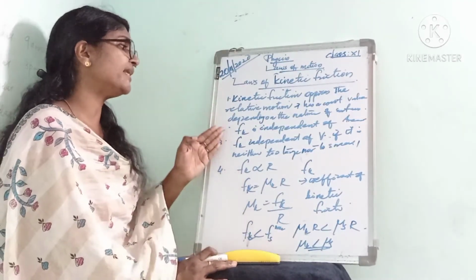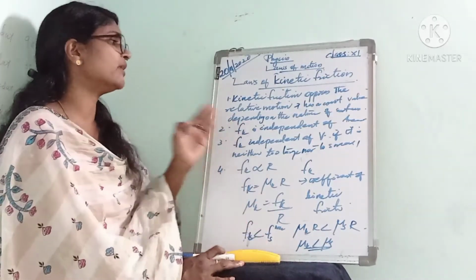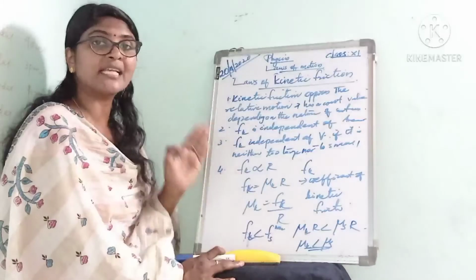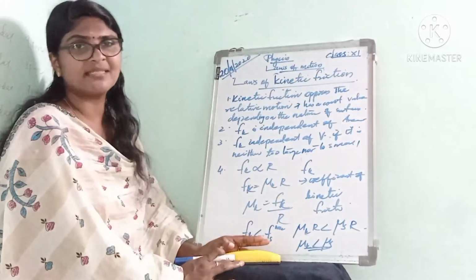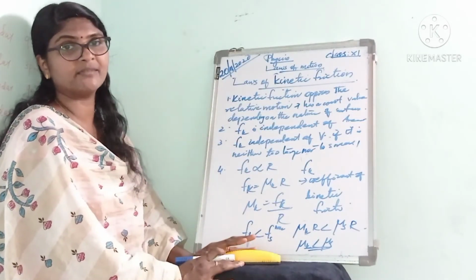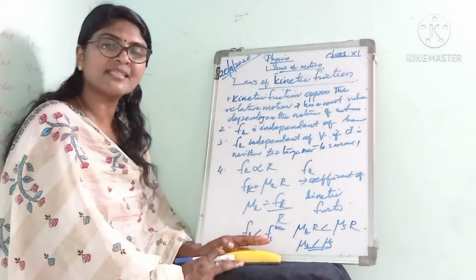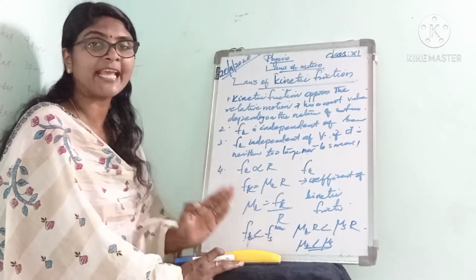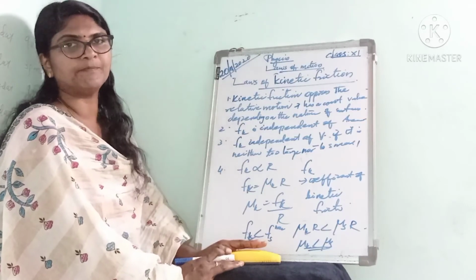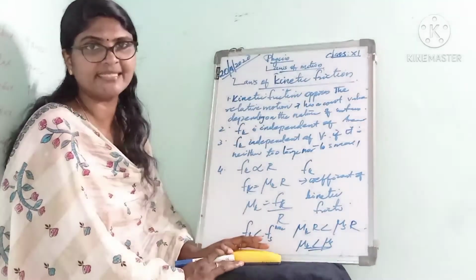The second law is that kinetic friction is independent of the area of surfaces in contact, as long as the normal reaction remains the same. That was already discussed in the laws of limiting friction. And the third is that kinetic friction is independent of velocity.